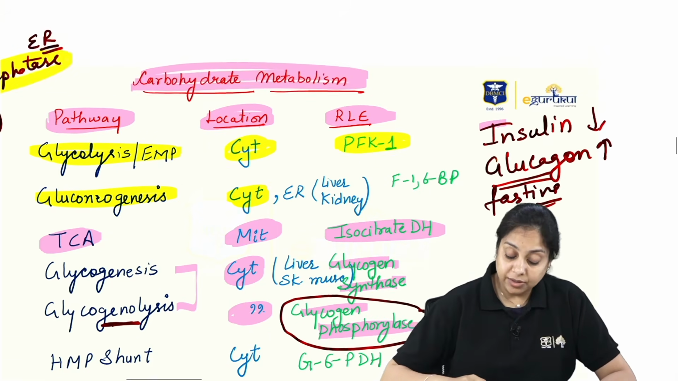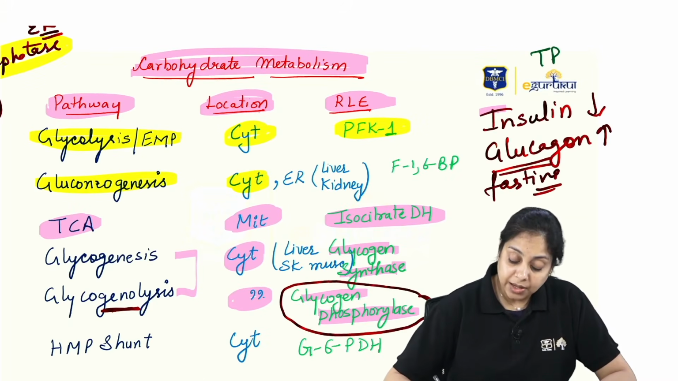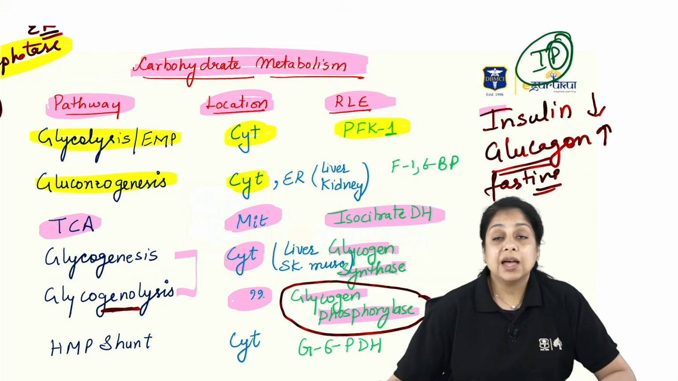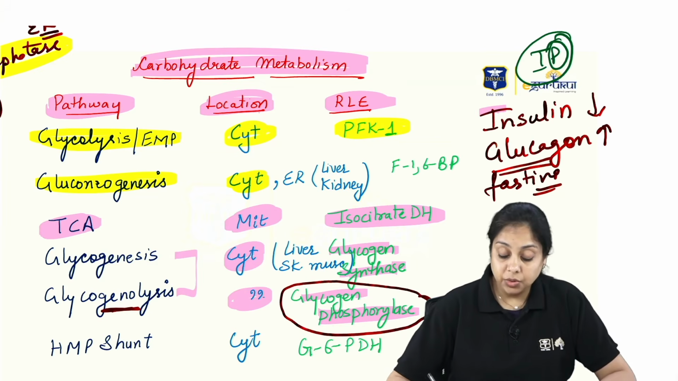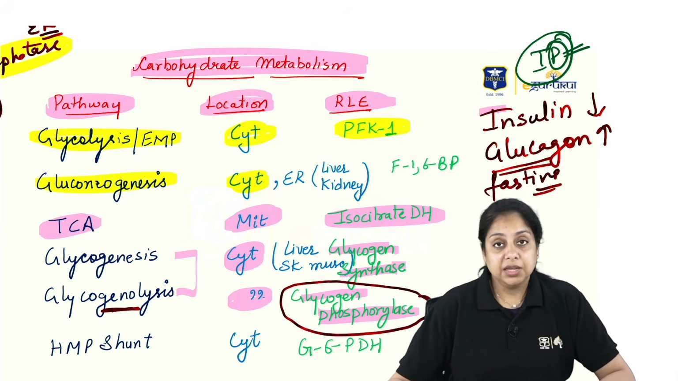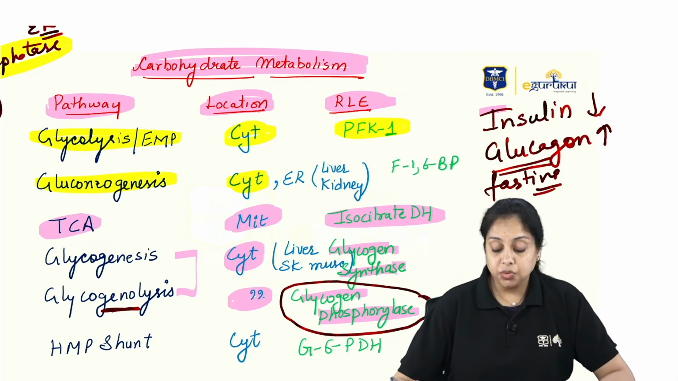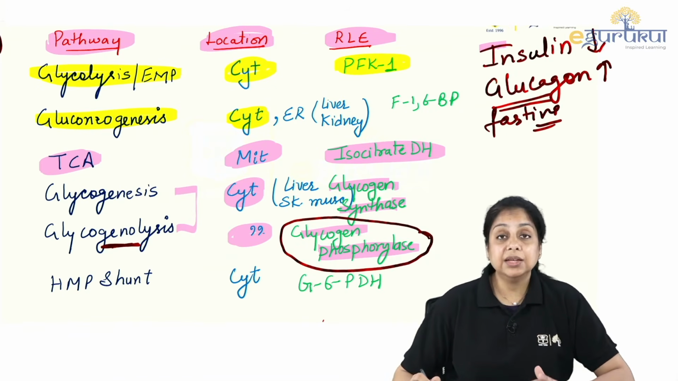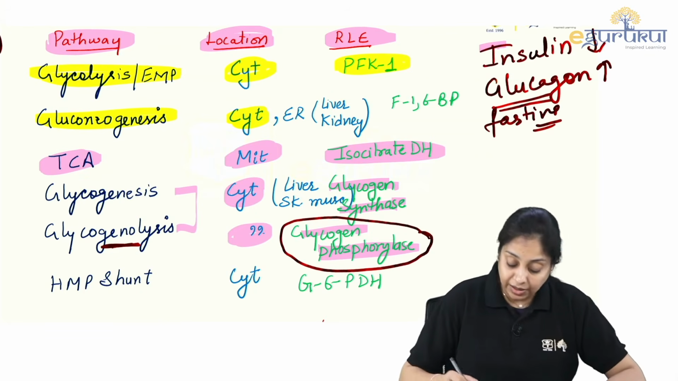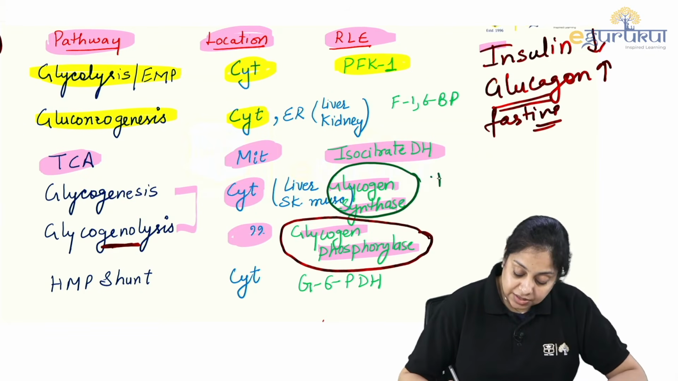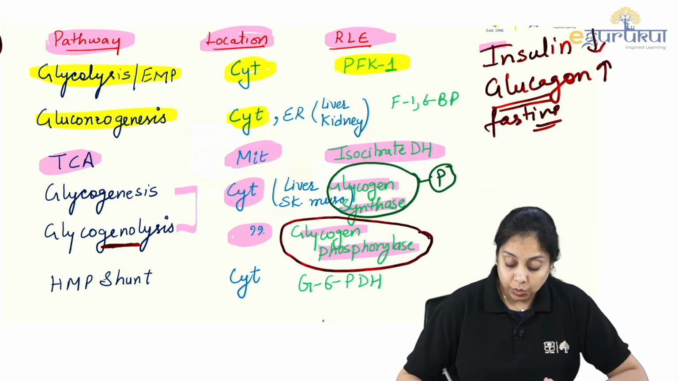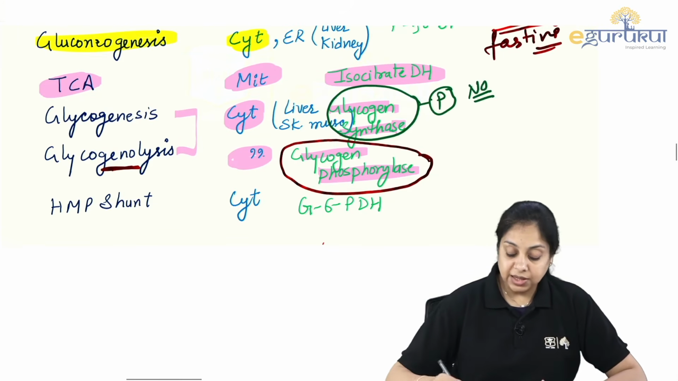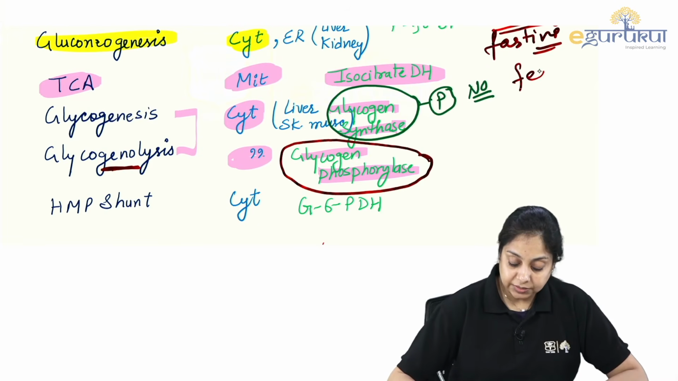So what trick have I told you? It is IP. Remember IP. Insulin: in the fed state, when the insulin level is up, insulin activates the phosphatase that is going to remove the phosphate group, making the synthesis enzyme active. So glycogen synthase, if this was phosphorylated, is the synthesis going to take place? No. Because synthesis is taking place during the fed state.